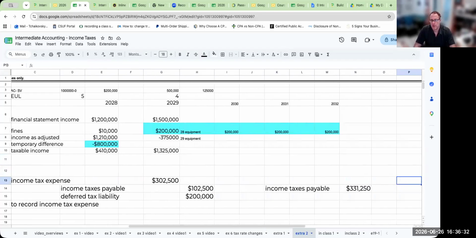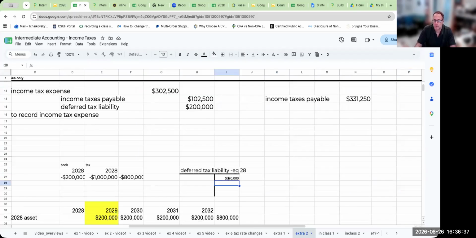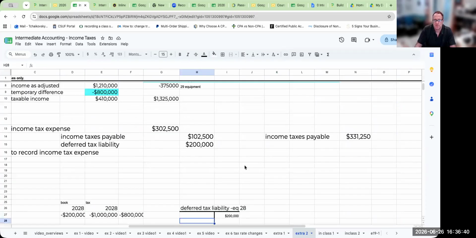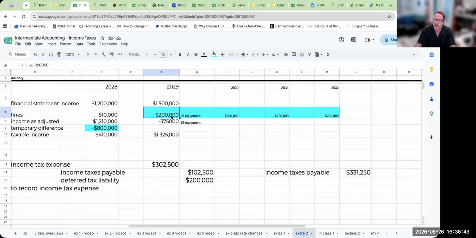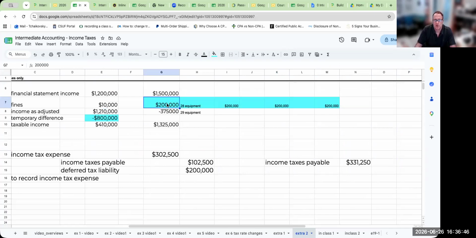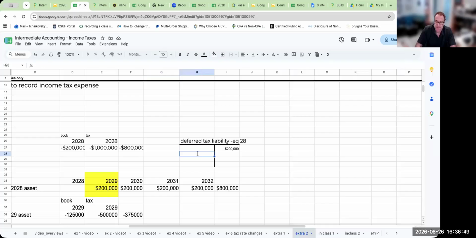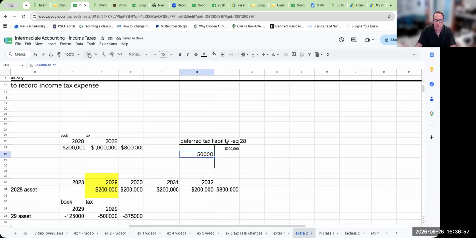What I also know is that this here is going to be reversing, right? So this equipment over here is reversing. Now, this is a pre-tax number, but if I take the 200,000 times 25%, this is going to get me to roughly 50,000.